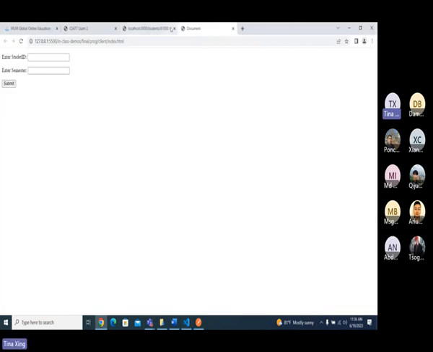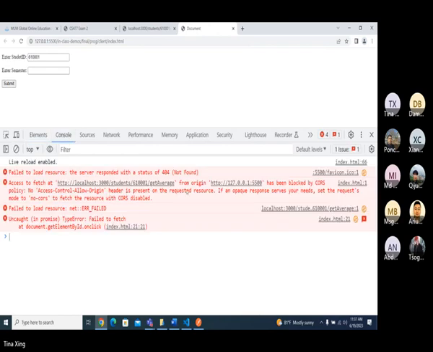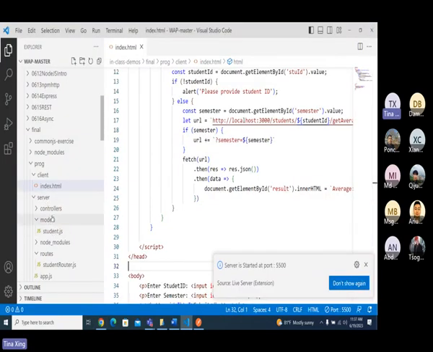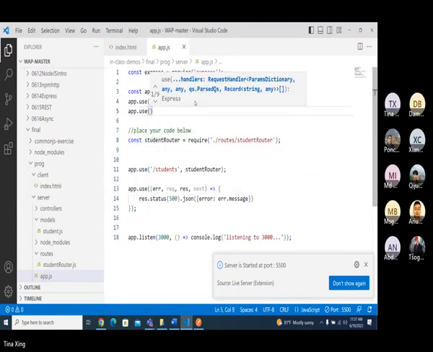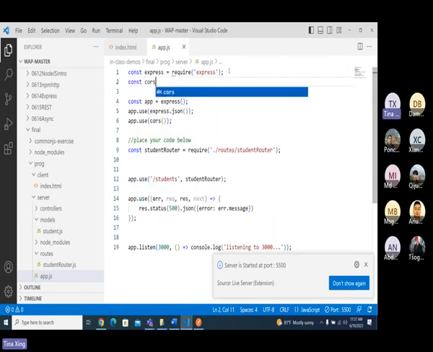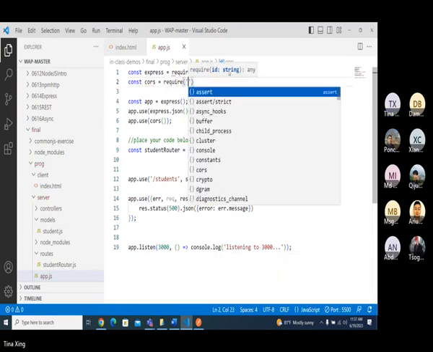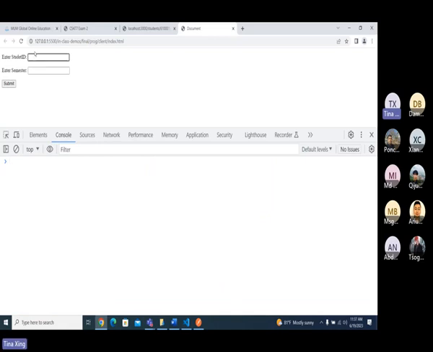Okay. So here I will put, suppose I didn't put anything, you have this alert, right? If I put 610001, then enter, what's the error? Oh, CORS, okay. Which is on my server side. Server side, don't worry, okay. You assume it's there, okay? CORS, I forgot to require. It's the CORS equals require. CORS. You assume it's there. You no need to take care of this one, okay? Assume it's there. I probably didn't add it there.